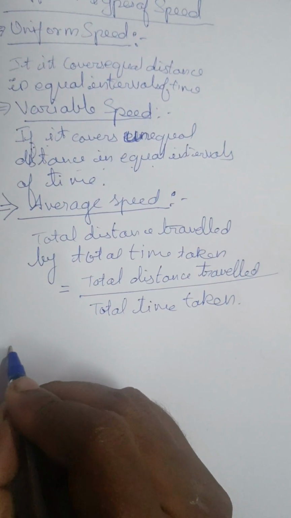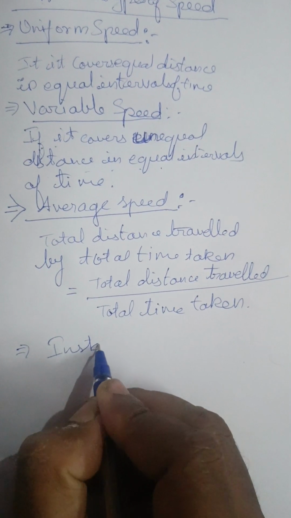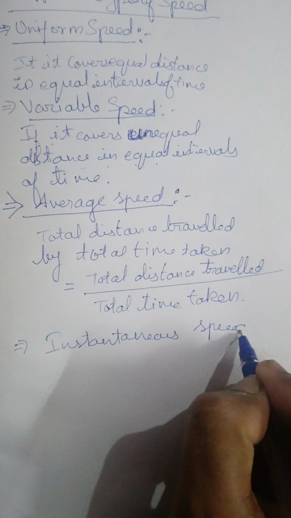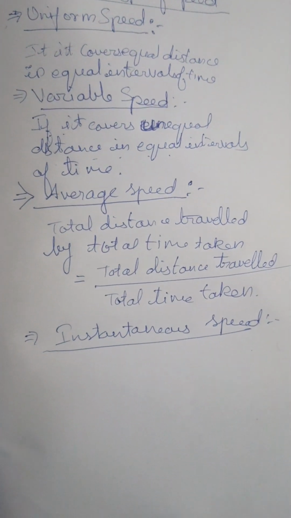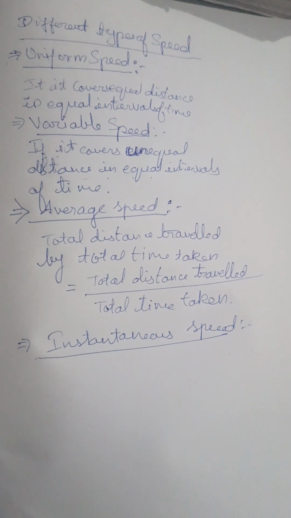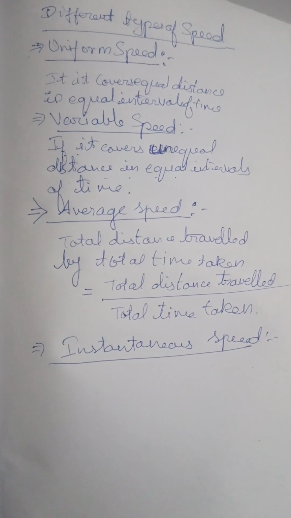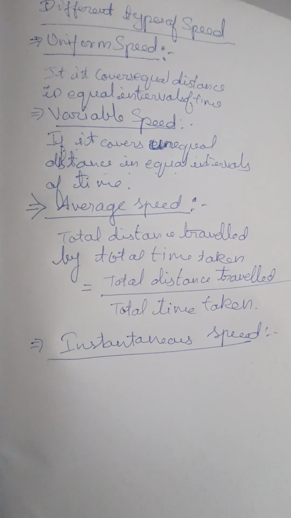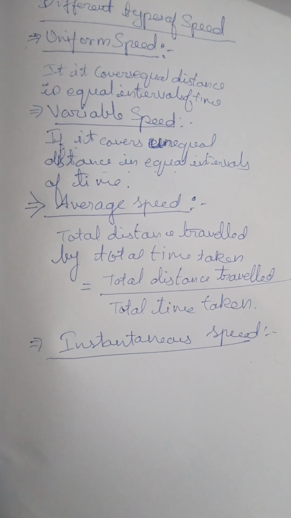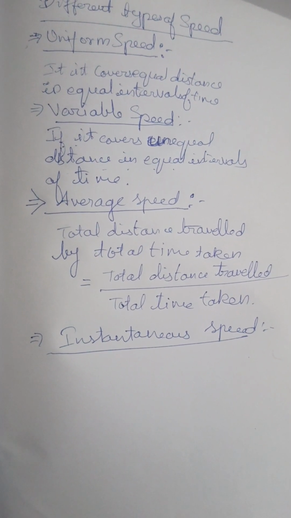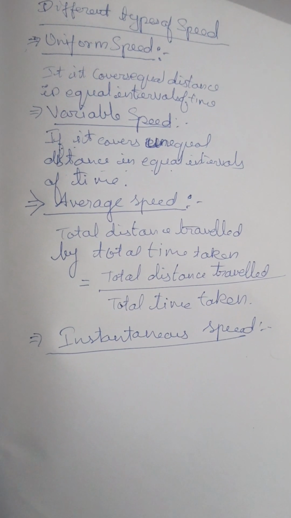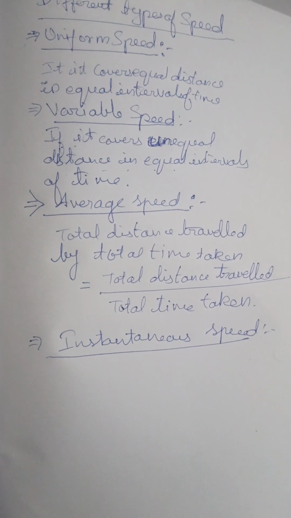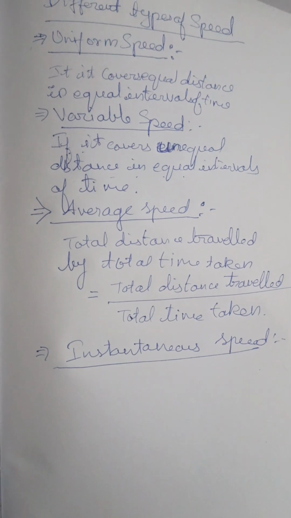Next concept we have to discuss is instantaneous speed. Sir, what is instantaneous speed all about? Instantaneous speed means the speed at that instant of time. For example, a boy is traveling at 5 kilometers per hour, and he has traveled for 10 minutes continuously. If I want to know the speed of that boy at the 7th minute, that is called the instantaneous speed.